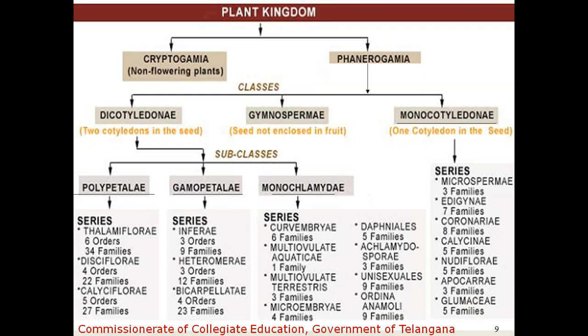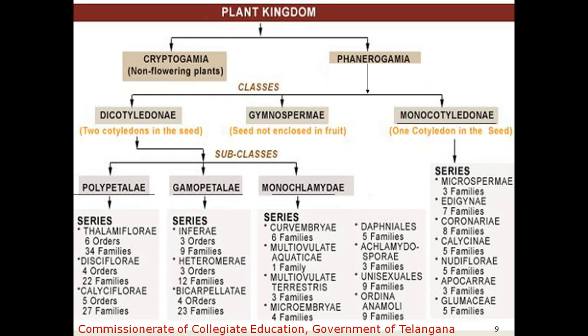And Calyciflorae is divided into 5 orders and 27 families. So the basis for the separation of the plants into 3 series is the ovary position with reference to the floral parts.